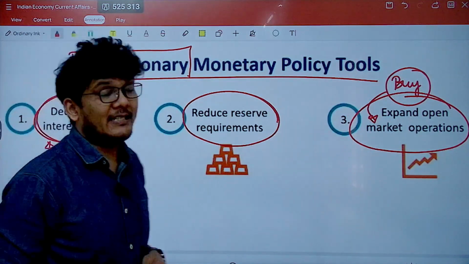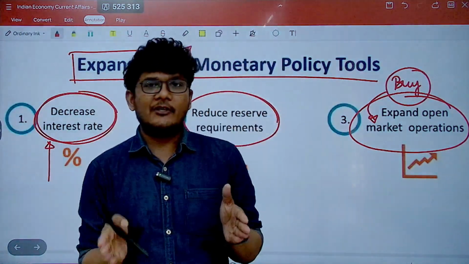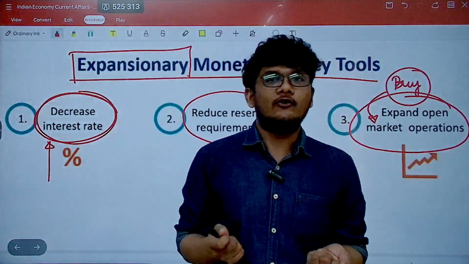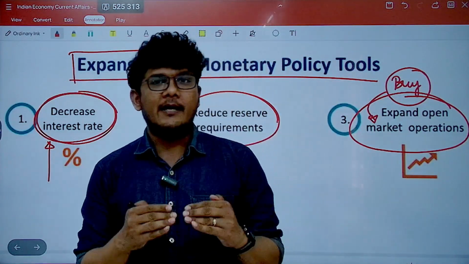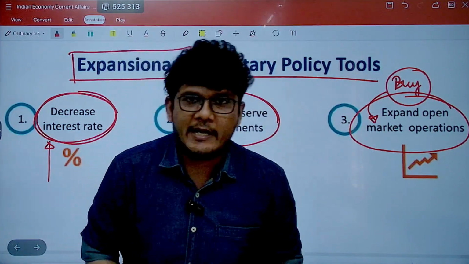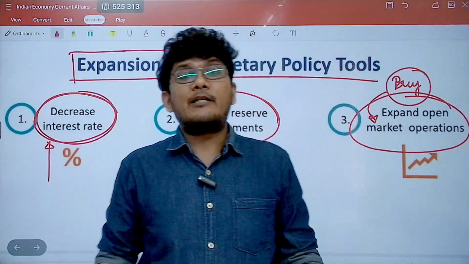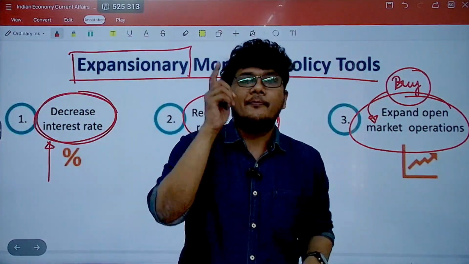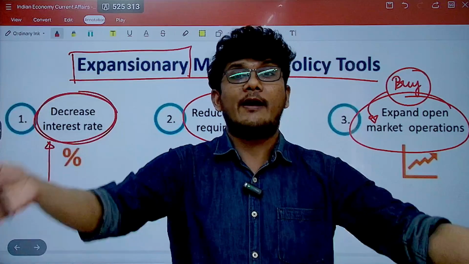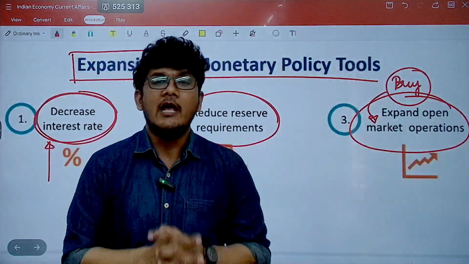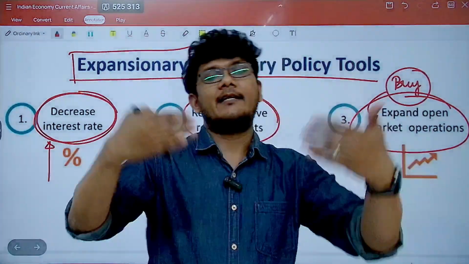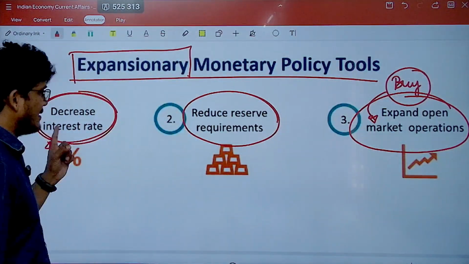When the interest rate is decreased, let's say the repo rate has decreased, that means the rate at which the RBI gives loans to the scheduled commercial banks has decreased. So the scheduled commercial banks will get loans at a cheaper interest rate. When they get loans at a cheaper rate, they will give us loans at a cheaper interest rate. So more people will be attracted to take loans. That means more money will be in the hands of the people, so the demand will increase. And when the demand increases, the supply side, the production side, will want to expand and do more activities to provide for this increased demand. As a result, the economy's growth rate is going to increase. That is why we decrease the interest rate.